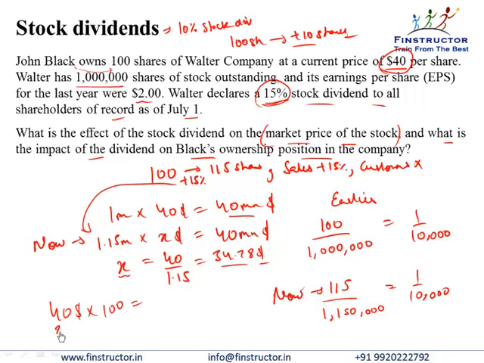Now it will be $34.78, but 115 shares still going to be $4,000. So economically speaking, nothing changes. The number of shares goes up, and hence all per share parameters will come down. So earnings per share will come down, stock price per share will come down.